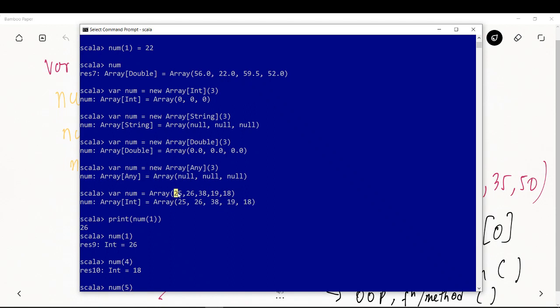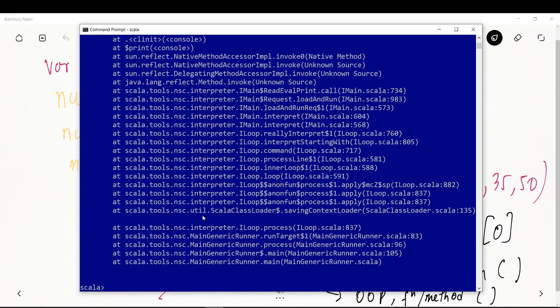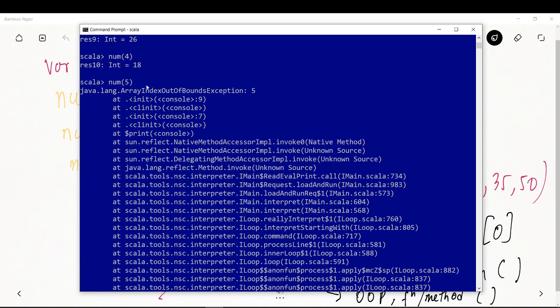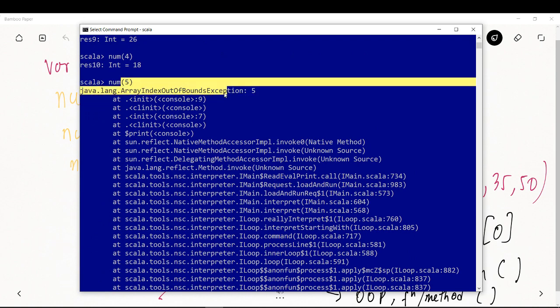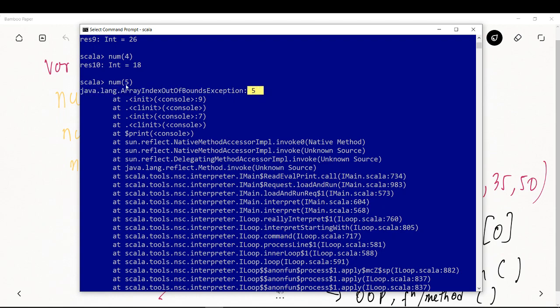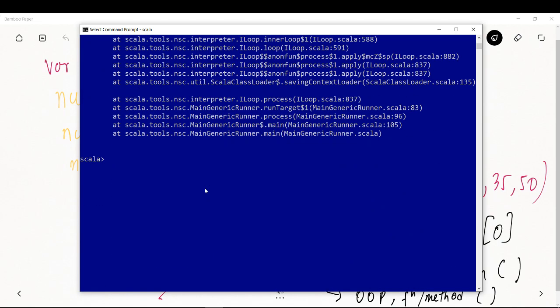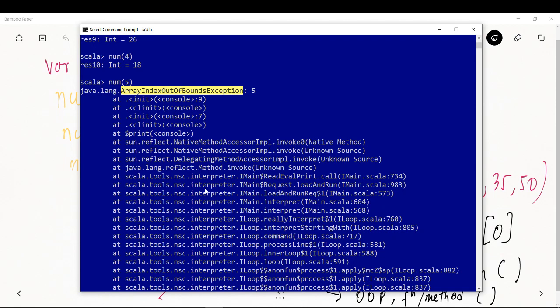Okay, so this is an index, right? Index 0, 1, 2, 3, 4. So it should give some error with the index, right? It will say array index out of bound. So it says array index out of bound exception, right? You're trying to access the fifth element, so it's an array index out of bound exception. So this is how you basically define an array, right?